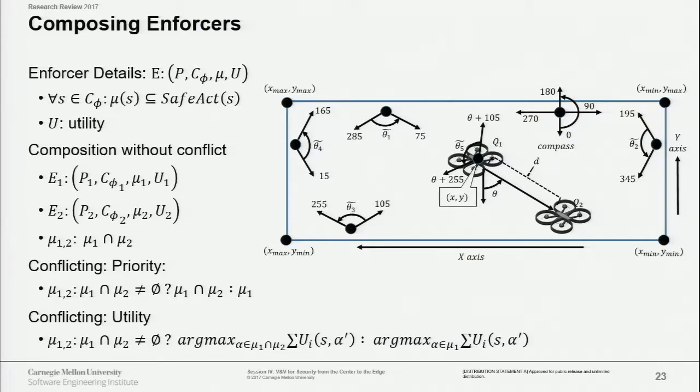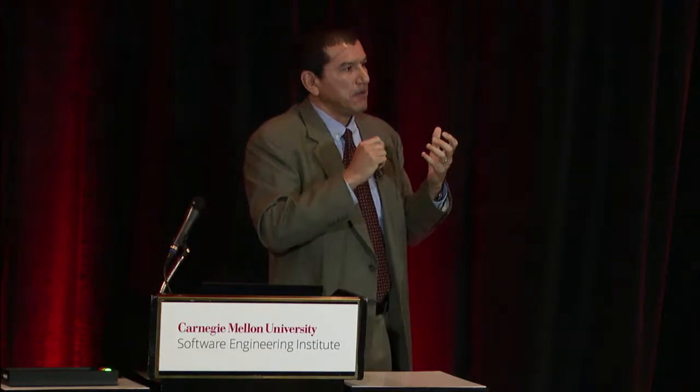But what if we don't have actions in the intersection? So then we apply what we call a priority-based order of the enforcer. We select one of them, and we drop the other. That's the way to go after the enforcer. Obviously, in this particular case, the idea is that if one drone is against the virtual wall and the other is approaching, we need to violate one of the two, either the separation or the virtual fence, and we decide which one has higher priority.